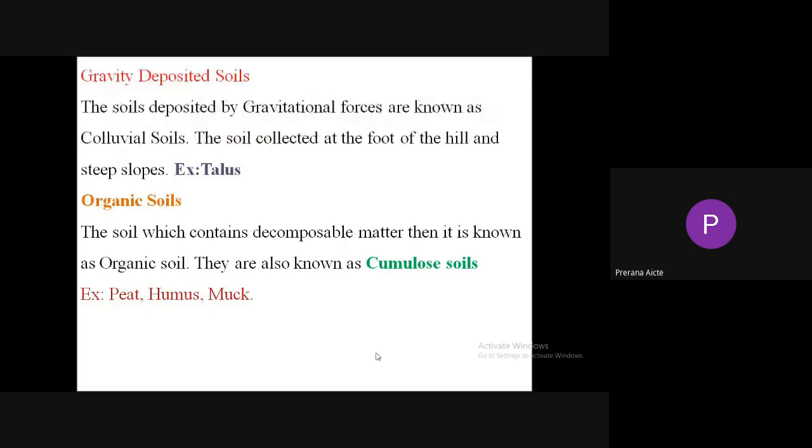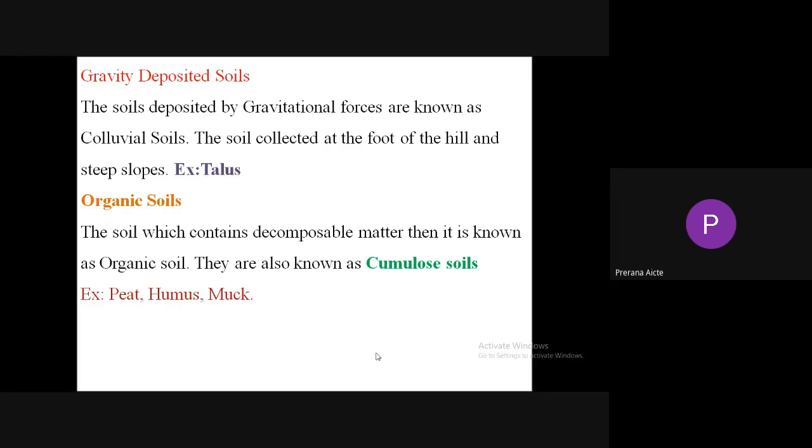Next, gravity deposited soil. The soil deposited by gravitational forces is known as colluvial soil. These soils are collected at the foot of the hill and steep slopes. An example of gravity deposited soil is talus.